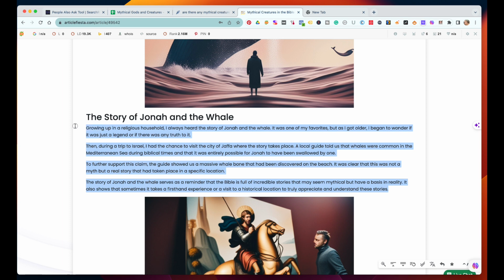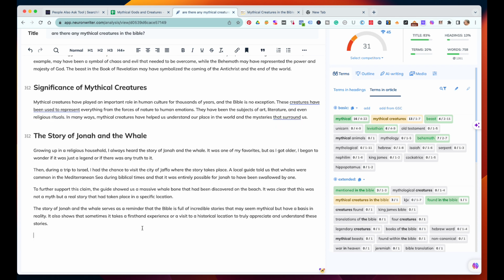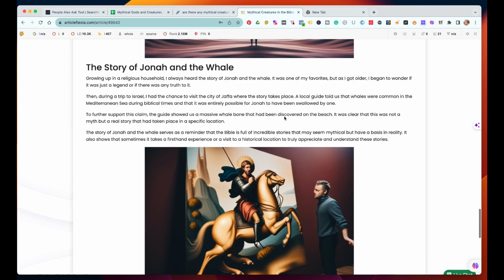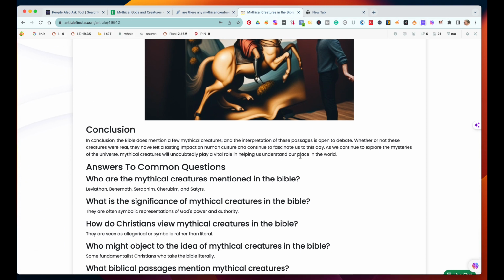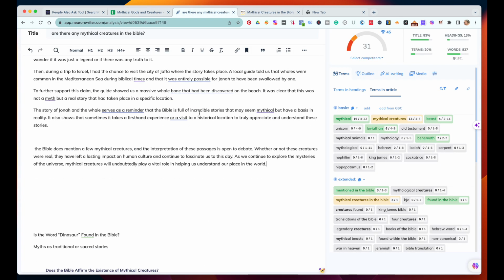And we get the Jonah and the whale story in there. Let's see if that makes any difference. Not sure who that covers. Doesn't look like it brought me up with anybody. That's too bad. So then I'm going to go through here. We're not going to do conclusions, but we can do this part. We can put the Bible does mention. We can add that again here just to see if we come up with any of these. So there we go.